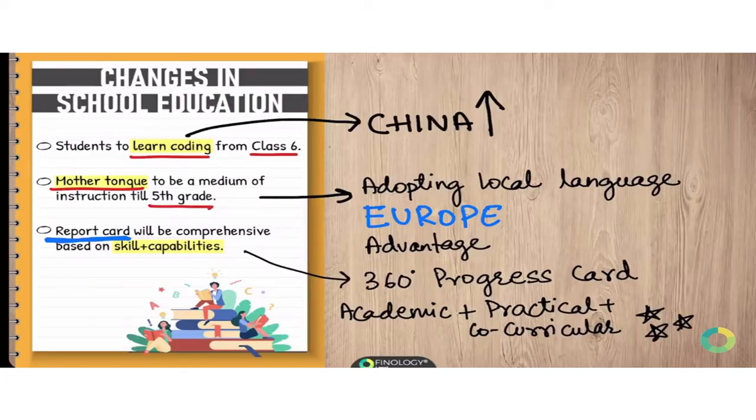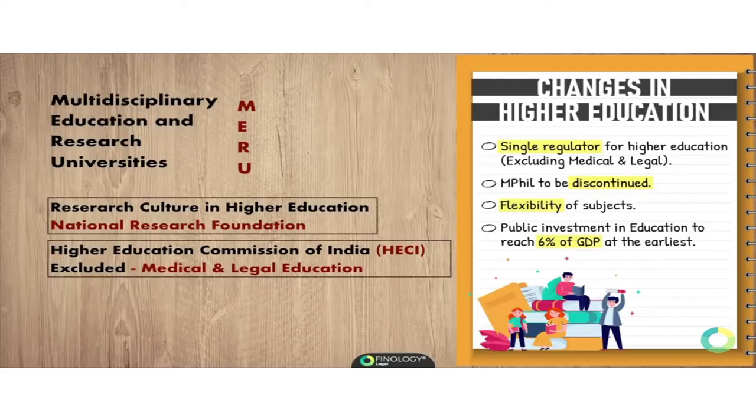Now, it is very important to know that some concepts India has taken from abroad also. Students to learn coding from class 6, this concept India has taken from China. Mother tongue to be the medium of instruction till 5th grade, this is taken from Europe, adopting the local language. And the report card will be comprehensive, based on skills and capabilities, means a 360-degree progress card to be prepared. So all these have been taken from other, broader countries.